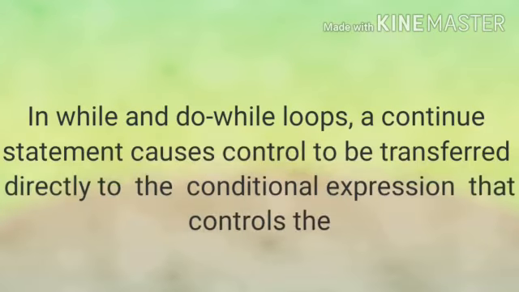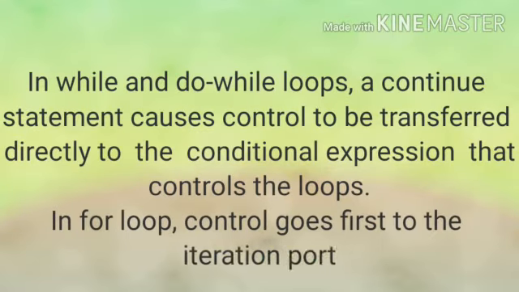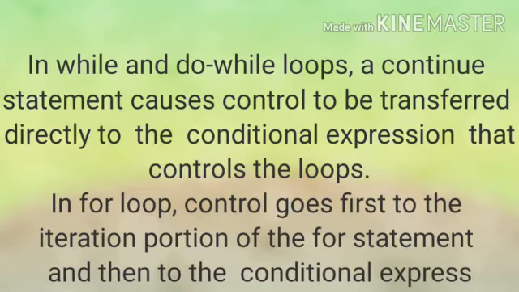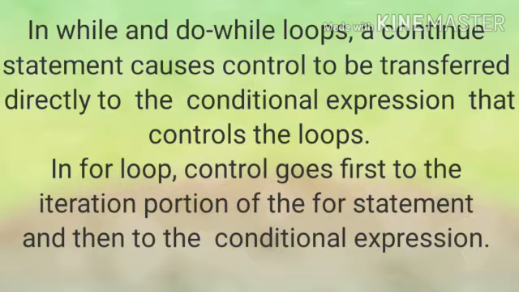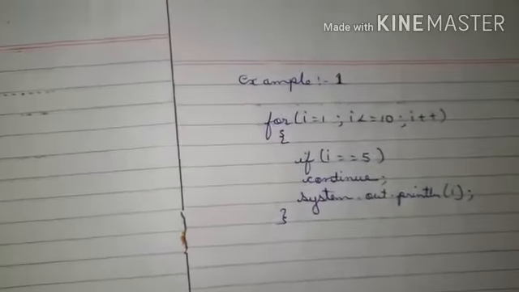In while and do while loops, the continue statement causes the control to be transferred directly to the conditional expression that controls the loop. And in the for loop, the control goes first to the iteration portion of the for statement, and then to the conditional expression. So let's take an example.